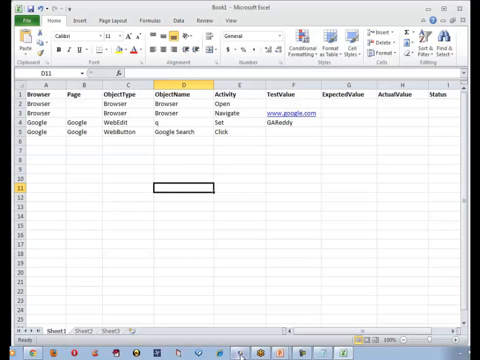Now, usually when we develop the script, we need to create the object repository first, and based on the object repository, we are going to define the functions or scripts, correct? Yeah. And since we are talking about descriptive programming, let me not create any object repository. Let us start everything in descriptive programming. Okay? Good. So let me save this.